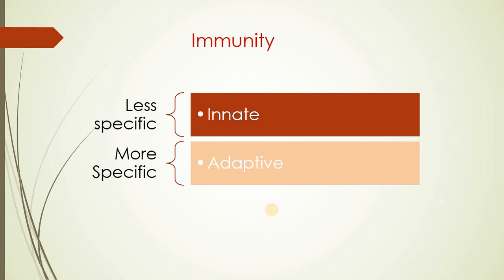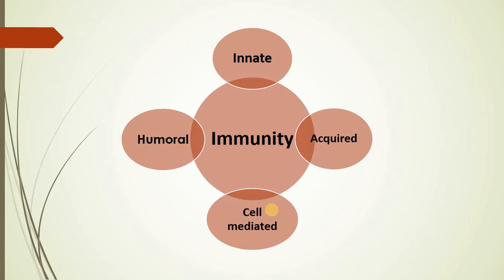Therefore, it forms a part of innate immunity. Some of the cells present in the body, after a trigger, are stimulated, and because of this stimulation, they start synthesizing or secreting antibodies. So, immunity which is generated by the action of such secretory cells, specifically the B cells, forms a part of humoral type of immunity.